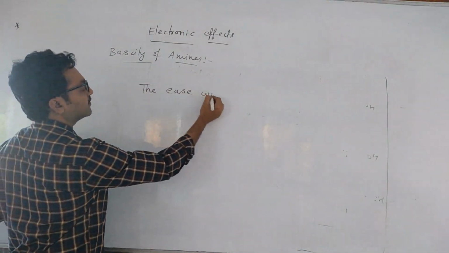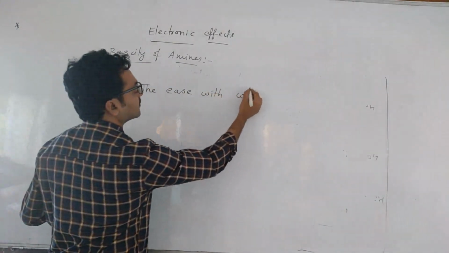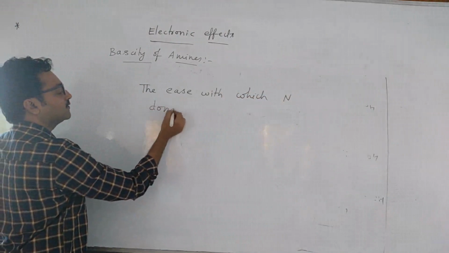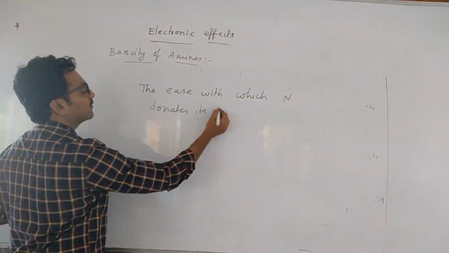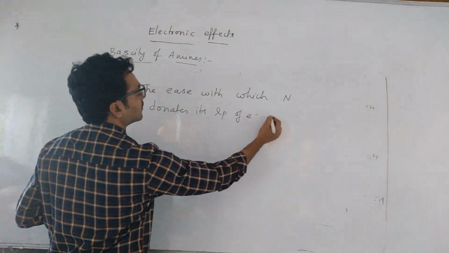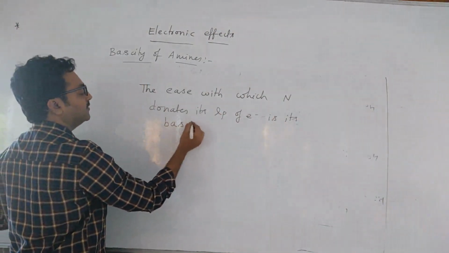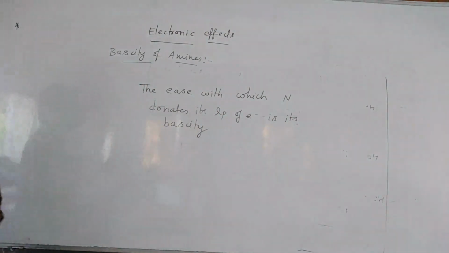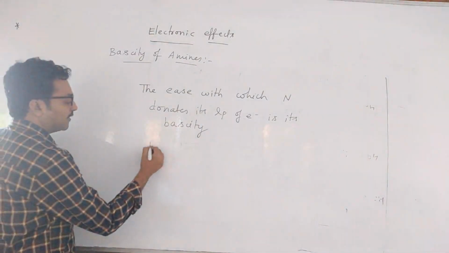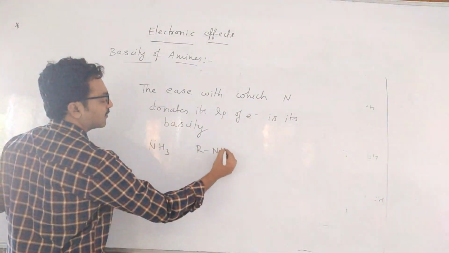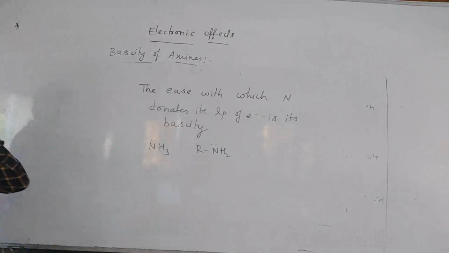So basicity of amines can be explained like that. The ease with which nitrogen donates its lone pair of electrons is its basicity. Means how easily the nitrogen can donate its lone pair of electrons, that is its basicity. Now if you compare ammonia and primary amine, which is more basic?